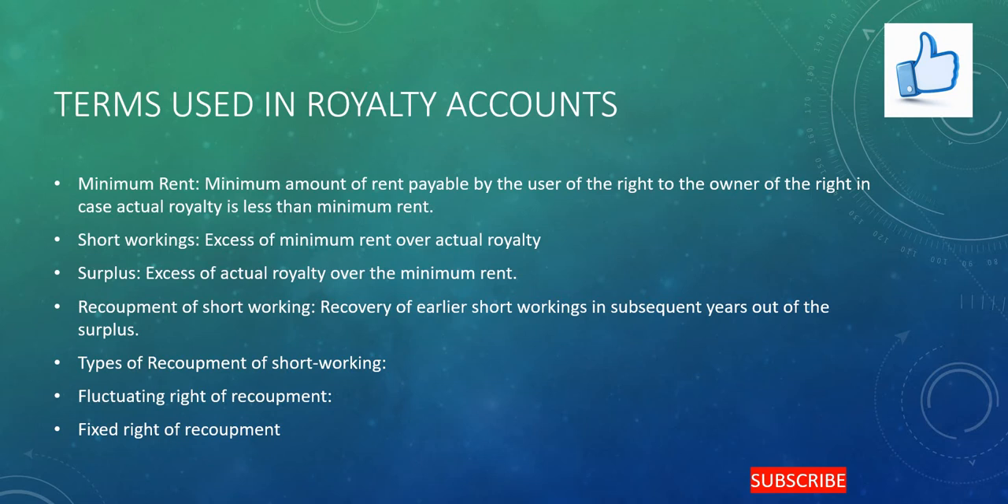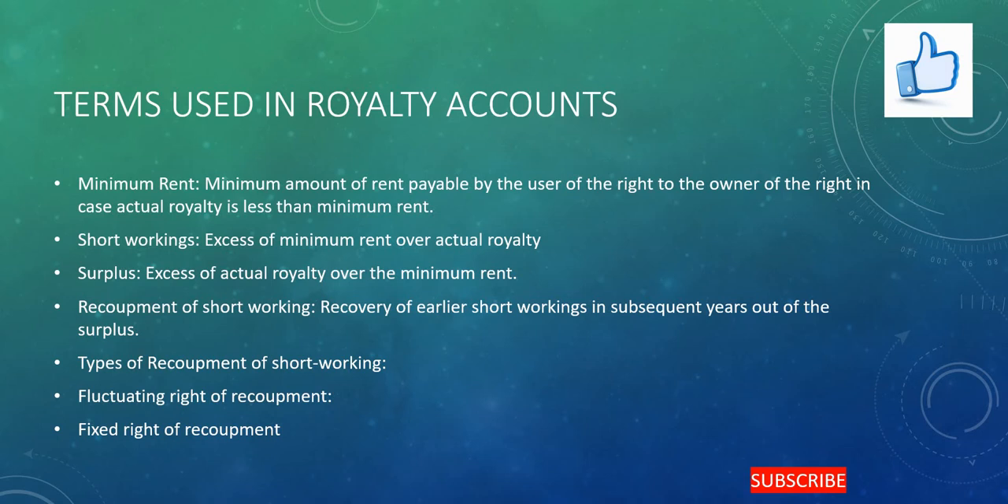Then short working. Short working is the excess of minimum rent over the actual royalty. It is also called redeemable dead rent. Mathematically speaking, short working is the difference between the minimum rent and the actual royalty. These short workings can be recouped by the user of the right in the subsequent years when the actual royalty is greater than the minimum rent.